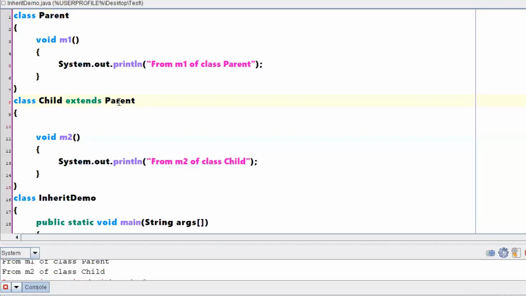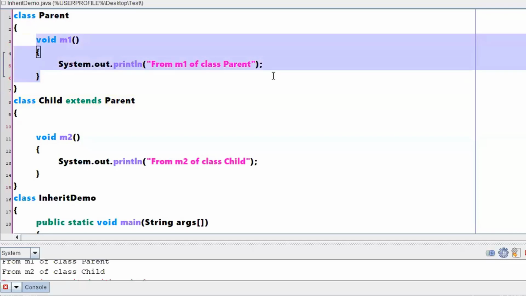Reverse is not possible. If he asks you sometime to give him some money, you will not give money back to your parent. So the properties of a parent can be accessed by a child when you are using extends. When you are creating an object of a parent, this particular object can access only these members.